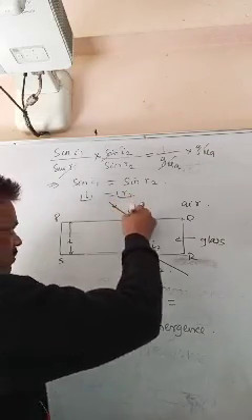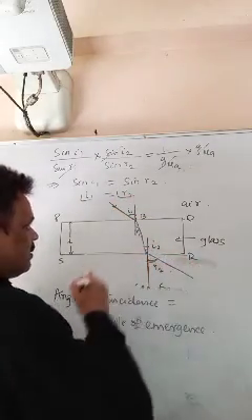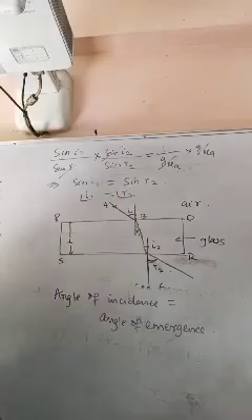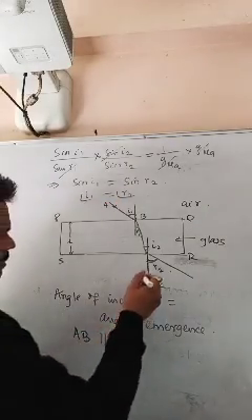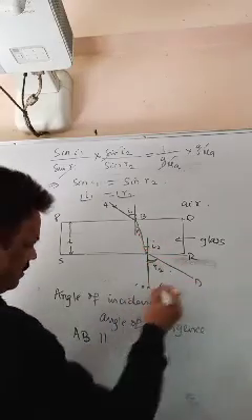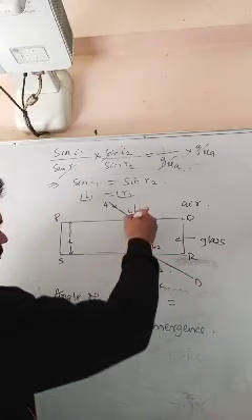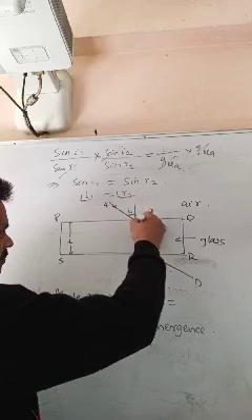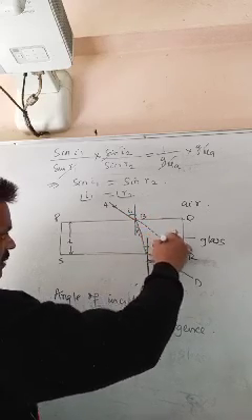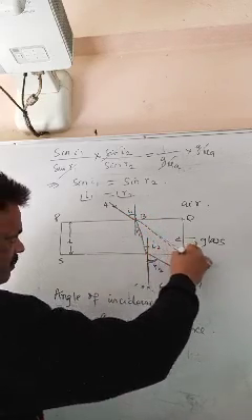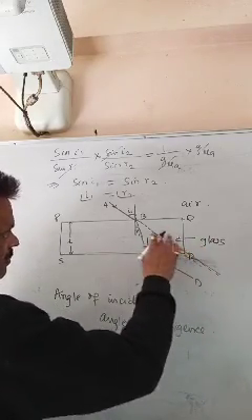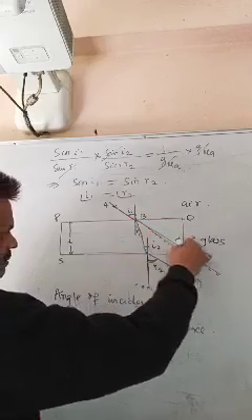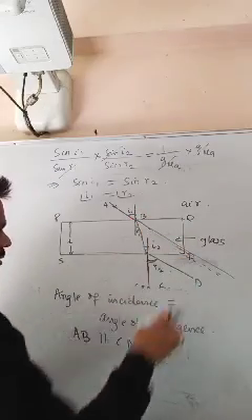These two lines will be parallel. That is AB parallel to CD. AB extension you see here. This is the direction of incident ray.